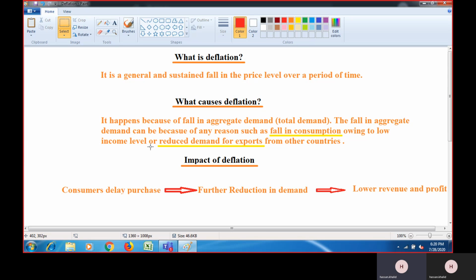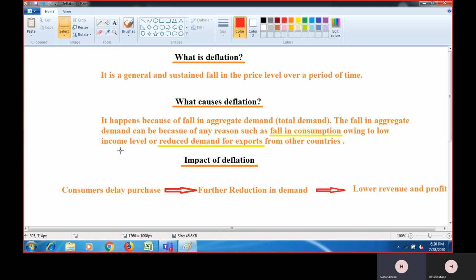The fall in aggregate demand can be because of many reasons, such as the fall in consumption. I underlined it with yellow color. So if there is a fall in consumption, why is there a fall in consumption? Owing to low income level. If people now have low income, they won't consume much. When they won't consume much, obviously the total demand in the country will get low, right?